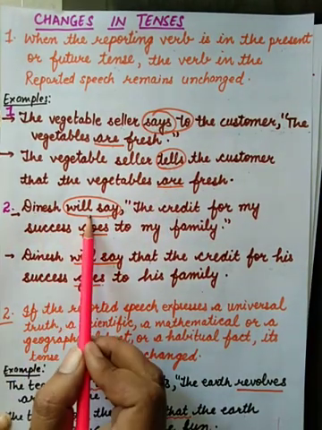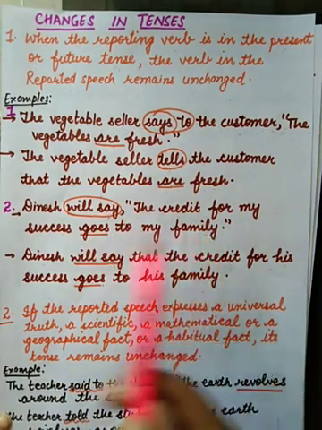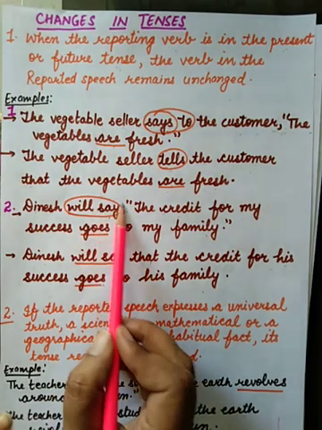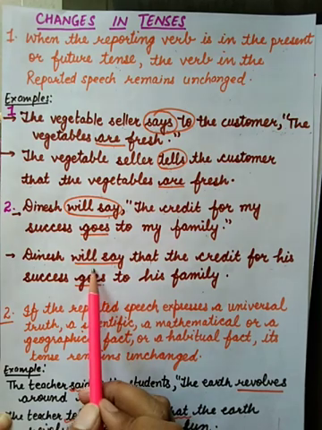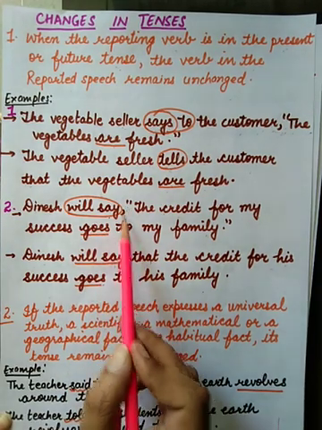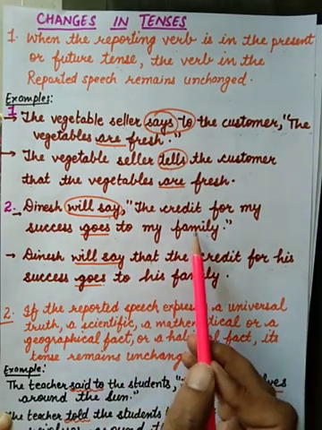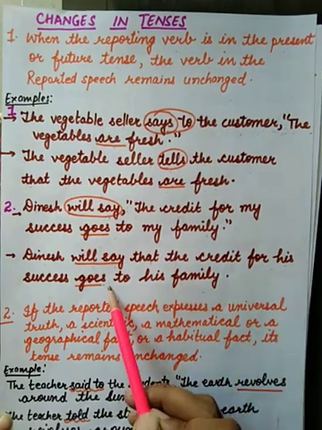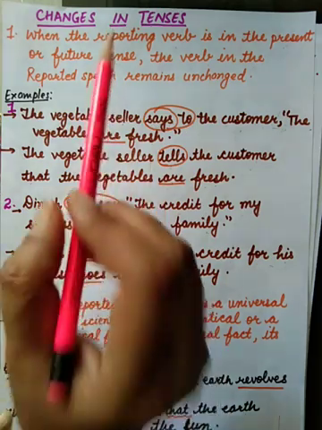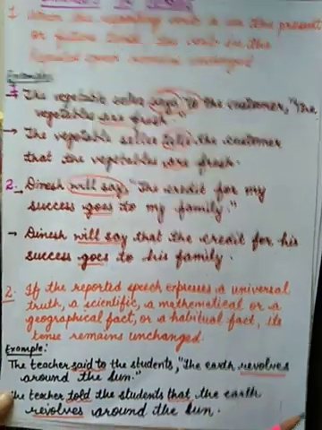Second example, Dinesh will say, the credit for my success goes to my family. Dinesh will say, this is future tense. Reporting verb is in future tense, so will say will remain same. We use that, remove the commas and use that. The credit for his success goes to his family. So no change is made here in the statement. Goes, goes. No change in tense if reporting verb is in present tense or future tense.